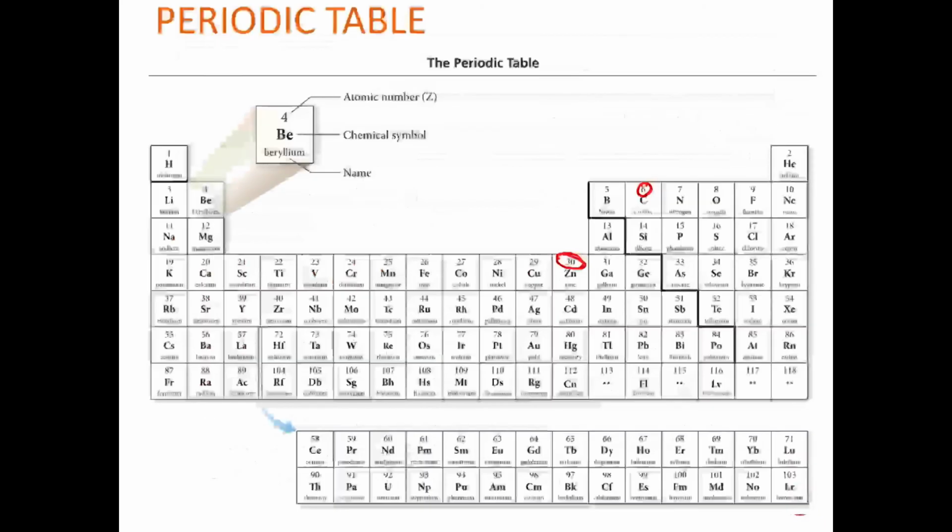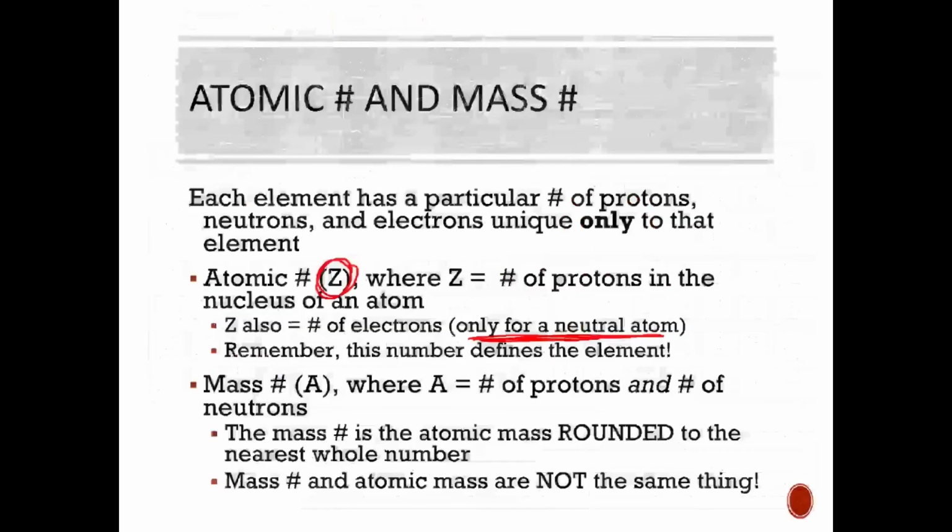And then the mass number, which is the number at the bottom, not on this periodic table, but normally you would have a mass down at the bottom where it says the name of the element. The mass number is the number of protons and the number of neutrons. I want to make a quick distinction here that there are 2 different things that we'll talk about.